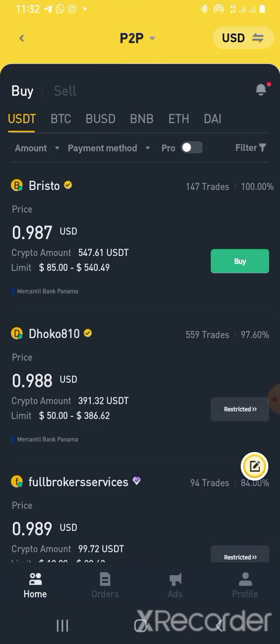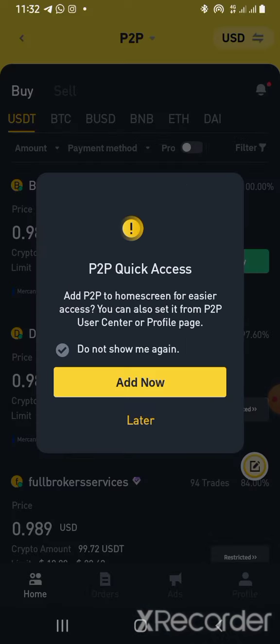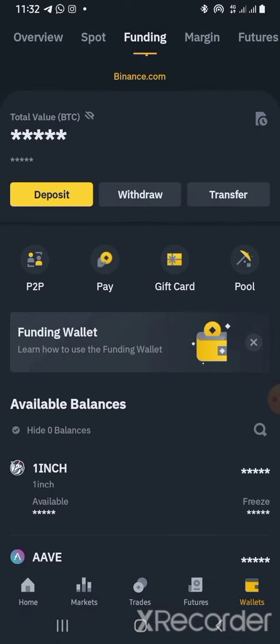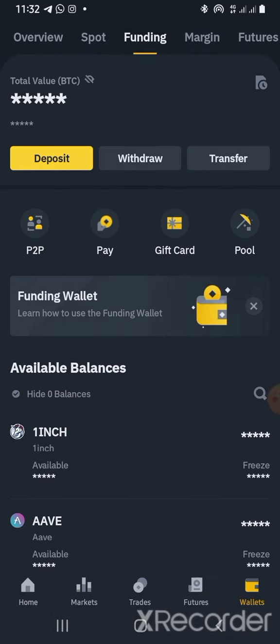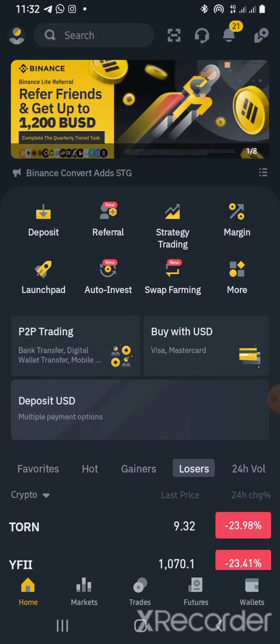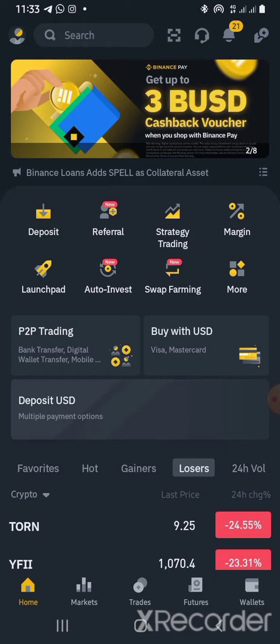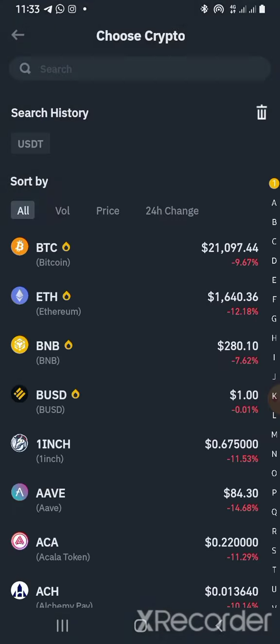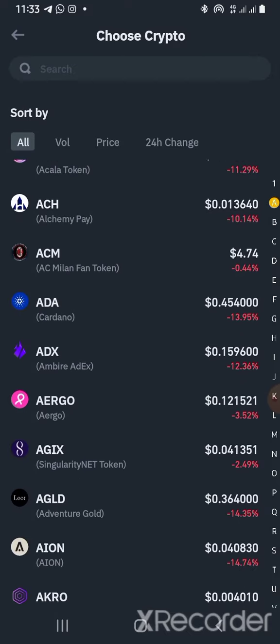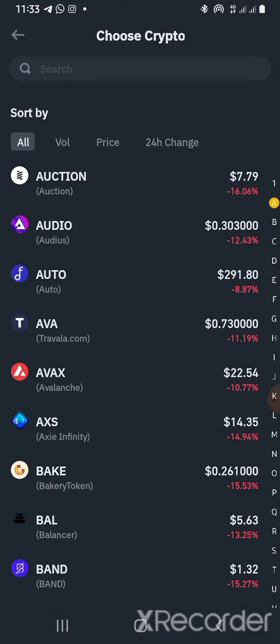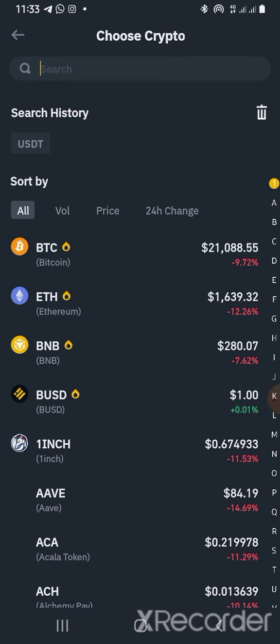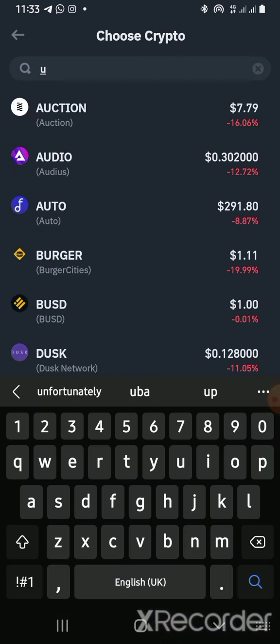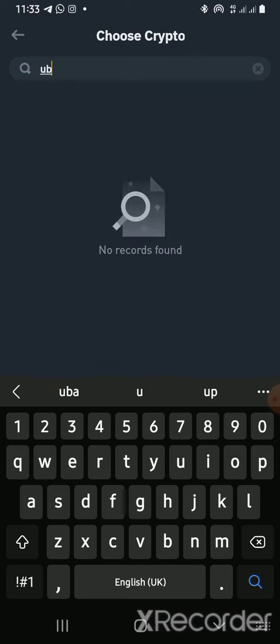But what they can actually do is fund the account with their card. So let me say the person goes to his account and clicks on buy USD, or tries to fund USD, using the card.